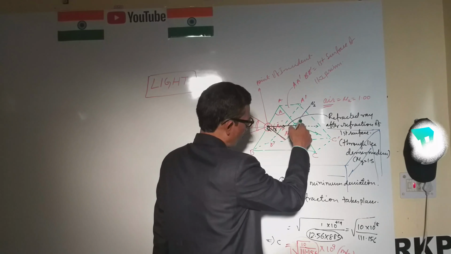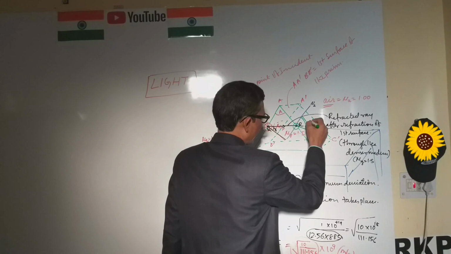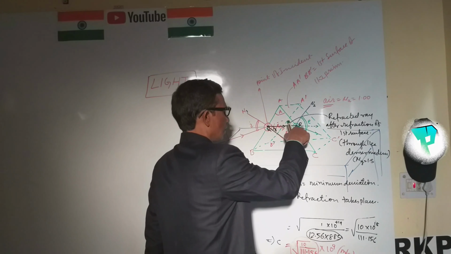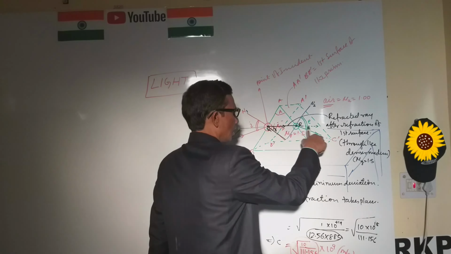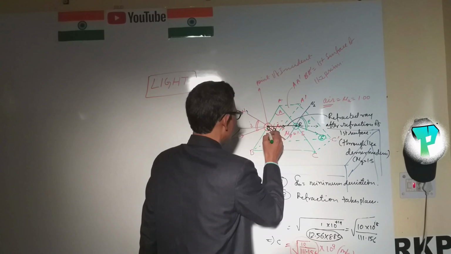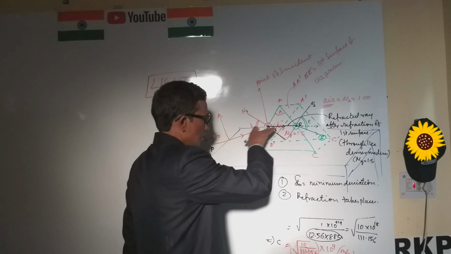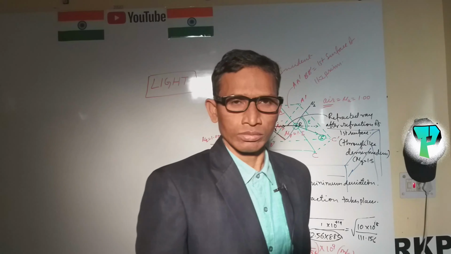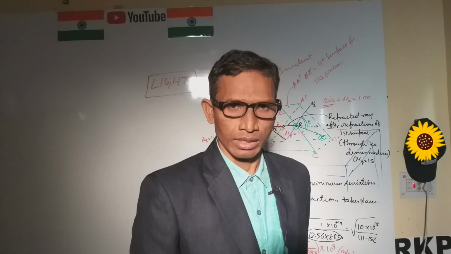Then there is the angle E. Finally, after refraction on the second surface, the ray goes in direction S. This is S, this is R, this is Q, and this is P. P, Q, R, S is the phenomenon of refraction when white light passes through the prism.